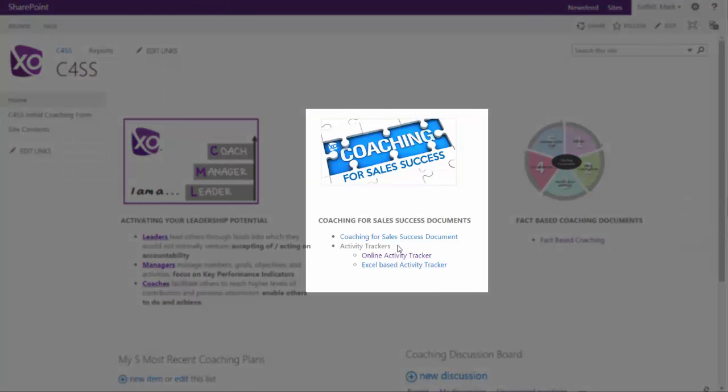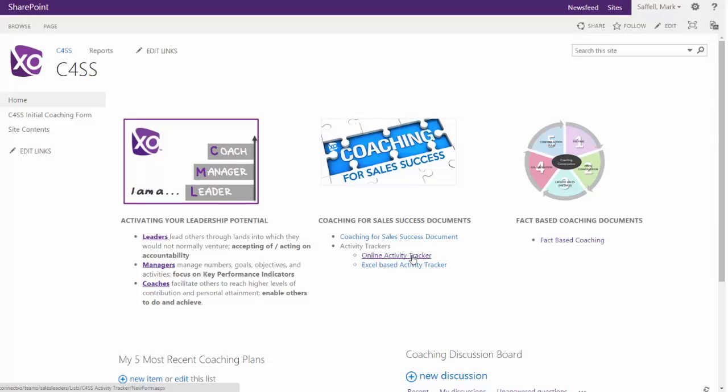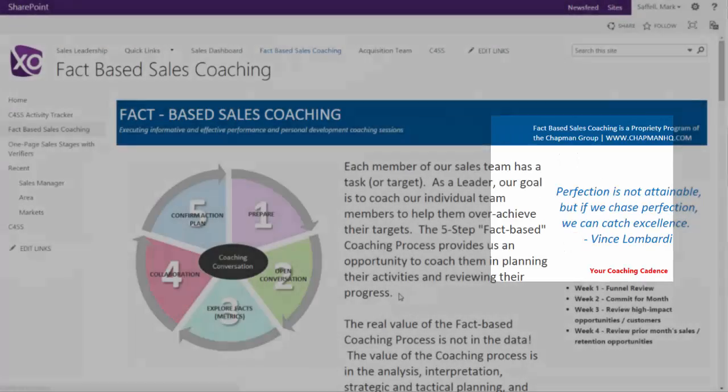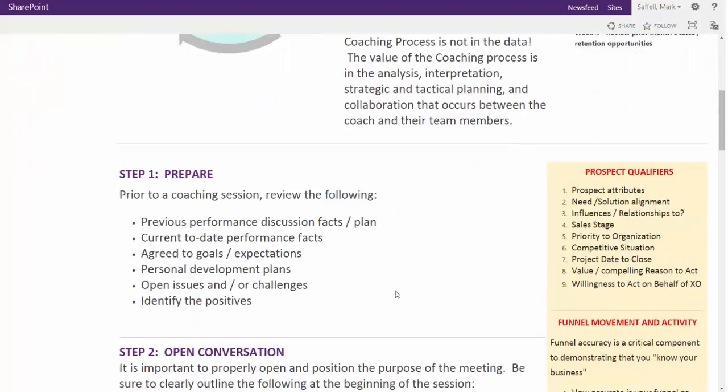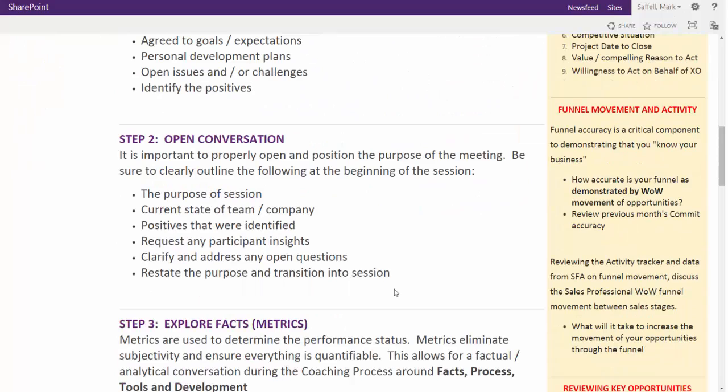This is also where the new Coaching for Sales Success document will be housed that Robin and Leslie are completing, which will walk through the program in general. You can also access the online activity tracker here and the fact-based coaching document, which walks through how to make sure you are actually driving your opportunities in the best way.